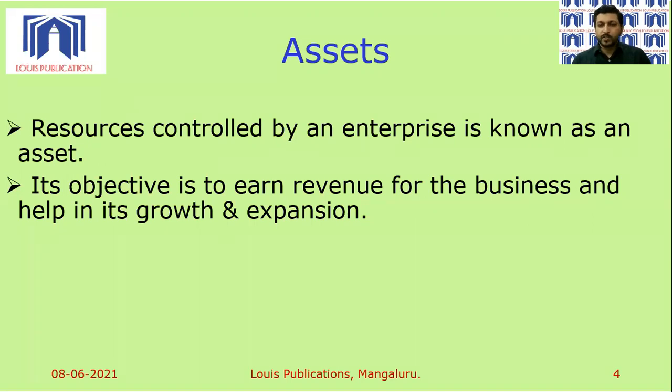Some important points. Resources controlled by an enterprise are known as assets. I have complete control over, let's say, the land and building that I own. I have complete control over plant and machinery. I have complete control over furniture, fixtures, fittings. I have complete control over the motor vehicles. I have complete control over the intangible assets that I own in the business. So resources which are controlled by an enterprise are known as assets.